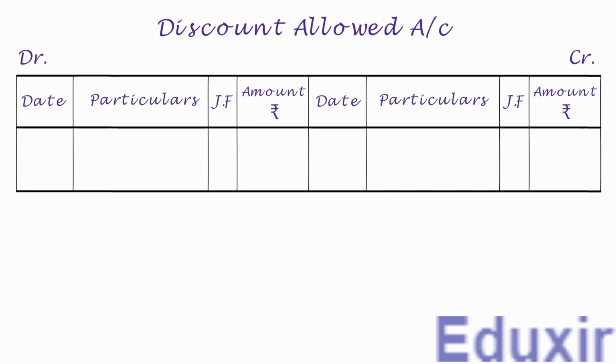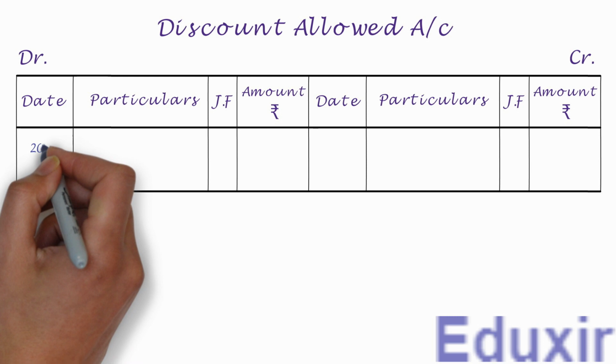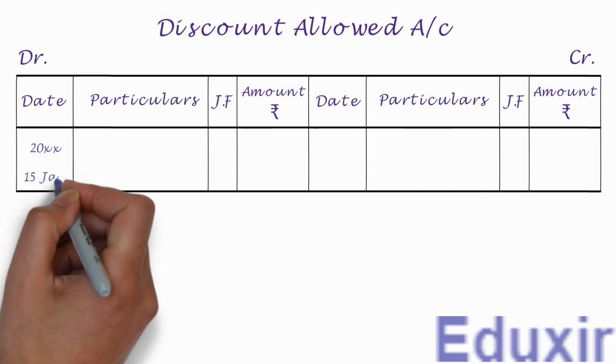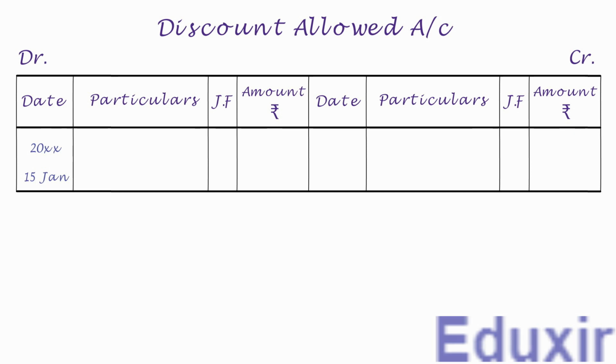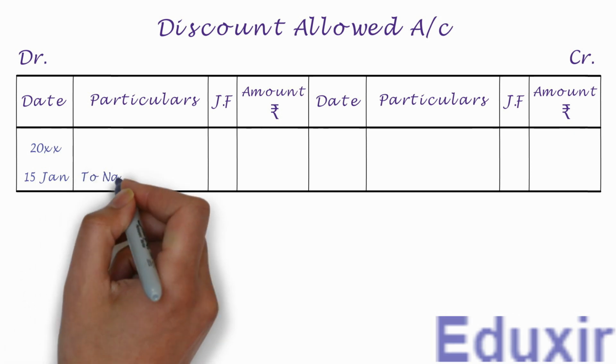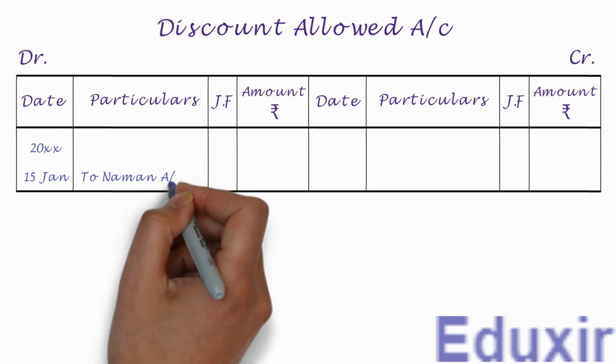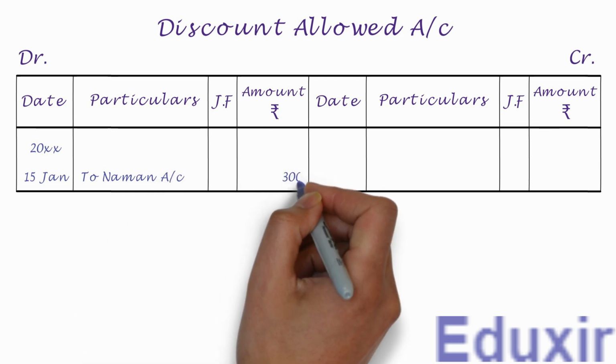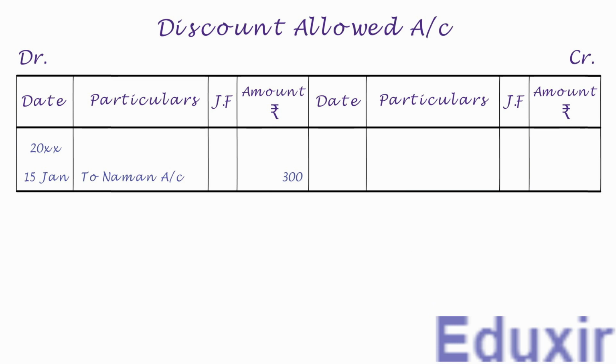Now on the debit side, let us first write the year in the date column. Let us now write the date. We need to write to Naman account into the particulars column. Let us write the debit amount of 300 rupees into the amount column. With that, we have completed the posting of this journal entry into the discount allowed account. Let us now take up the next entry.